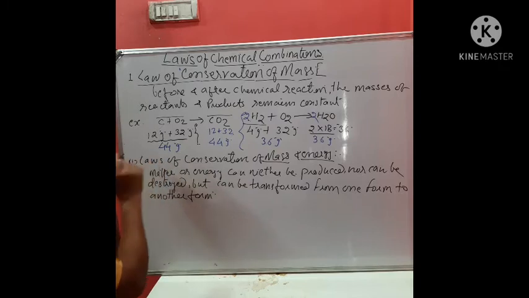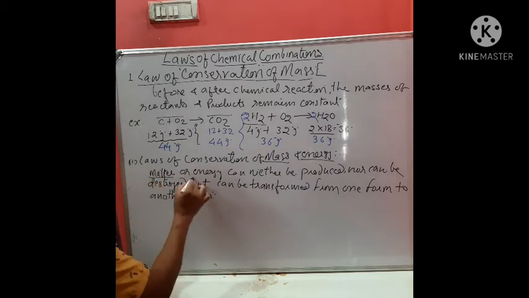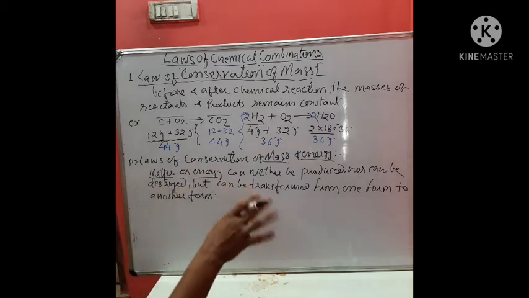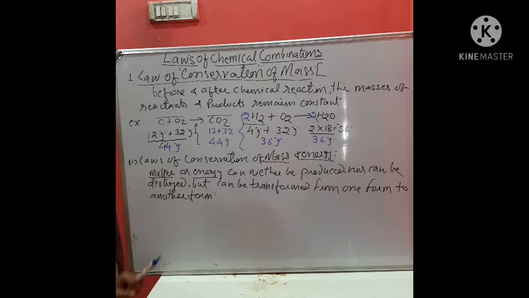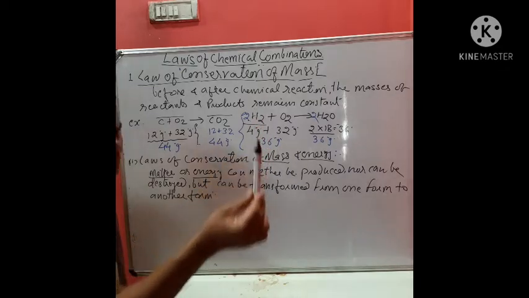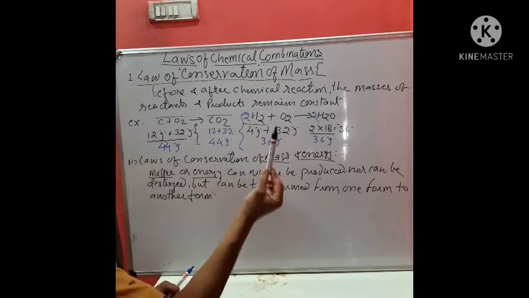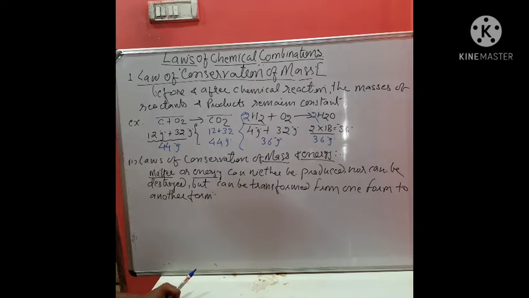I think you learned it. Okay, this is also a very good example. That is, we cannot produce or destroy any matter or any energy, only its form is changed. Now here, suppose there is ink and I am writing with the help of ink on the board.